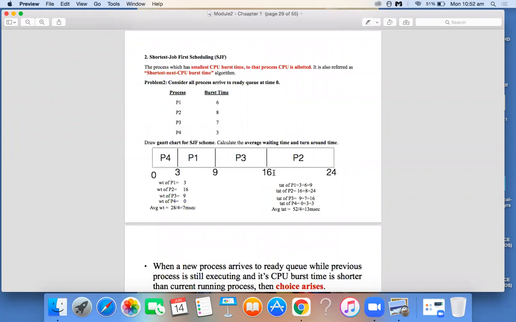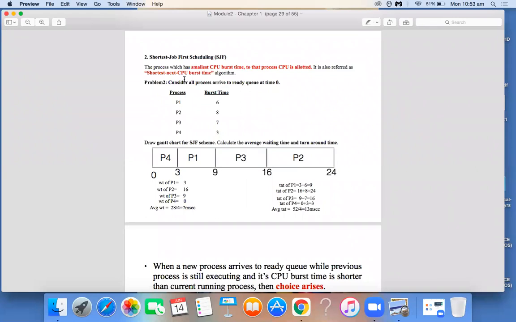The next algorithm was the shortest job first. In shortest job first, we give the CPU to the process which has the smallest burst time. So that process will get the CPU. You can observe here, these are all the burst times. In that, process P4 has the smallest CPU time here, so that process will get the CPU. That's why it is called shortest job first. One more name for this algorithm is shortest next CPU burst time, right?